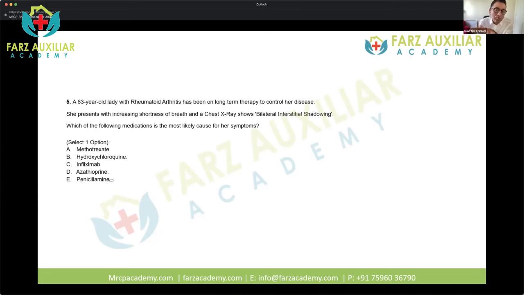Again, a very common question in MRCP. There is no way you can go wrong with this question. So make sure that you just memorize this and learn all the drugs that can affect the lungs. If she's got rheumatoid arthritis and she's on long-term therapy, then the most likely drug we use in rheumatoid arthritis is methotrexate. Now, hydroxychloroquine does not affect your lungs. What does it affect?